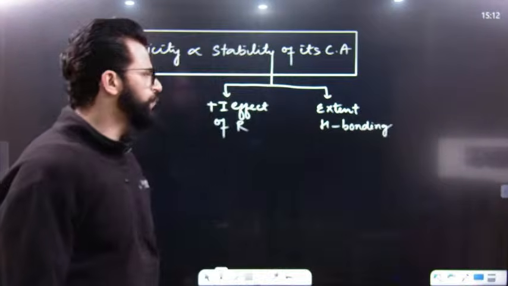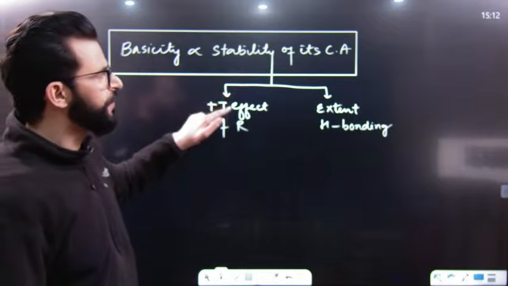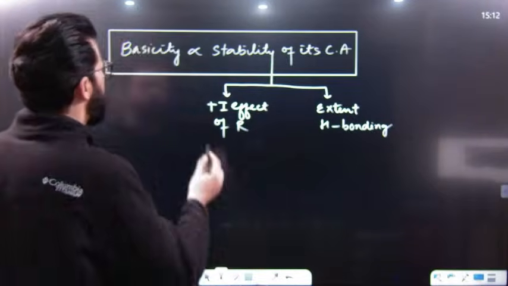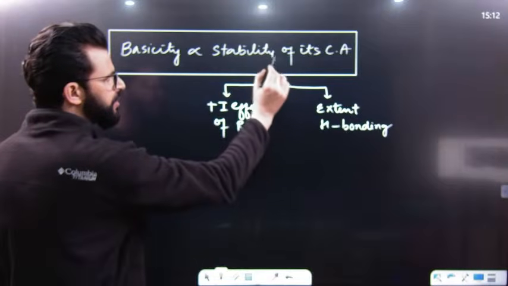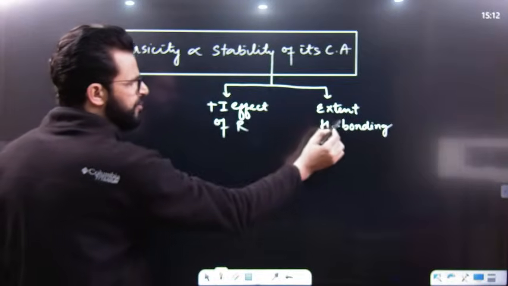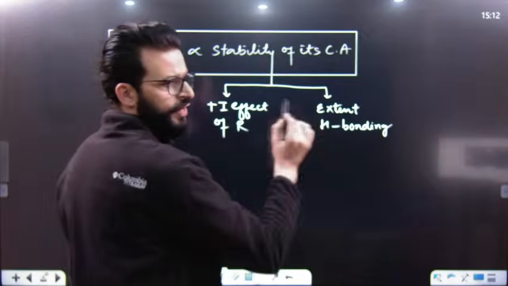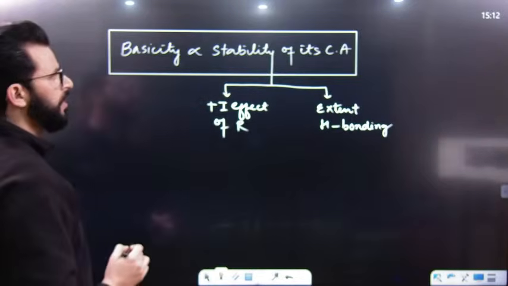So these are the two factors on which stability of conjugate acid depends. So if basicity depends on stability and stability of conjugate acid depends on these two factors, that means basicity actually depends on these two factors. So have a look.